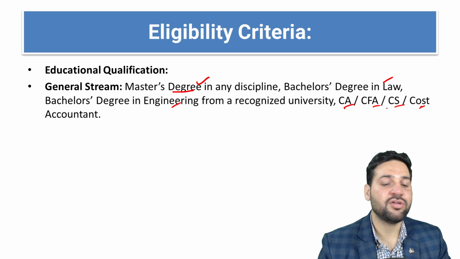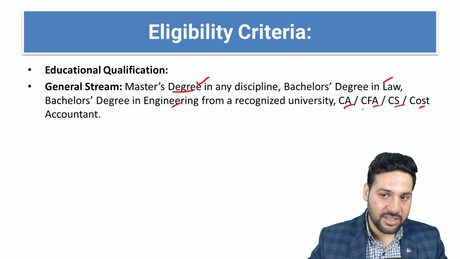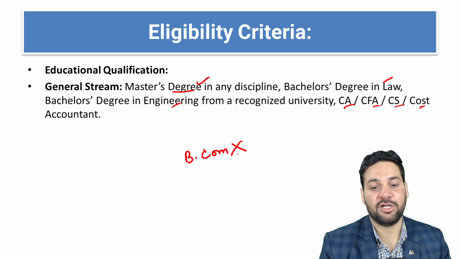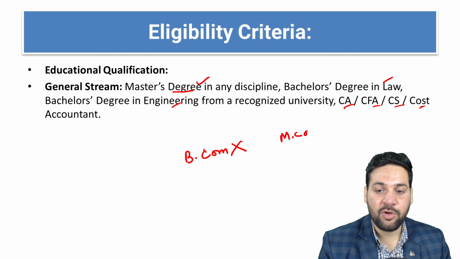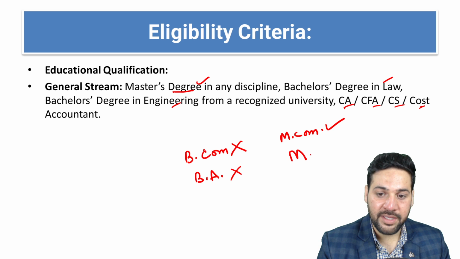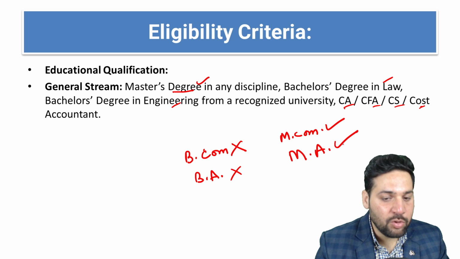CS or cost accountant. If you have done those degrees, then you are eligible. Who is not eligible? If you have just done BCom, you are not eligible. If you have done MCom, then you are eligible. If you have done BA, you are not eligible. If you have done MA in any stream, you are eligible.